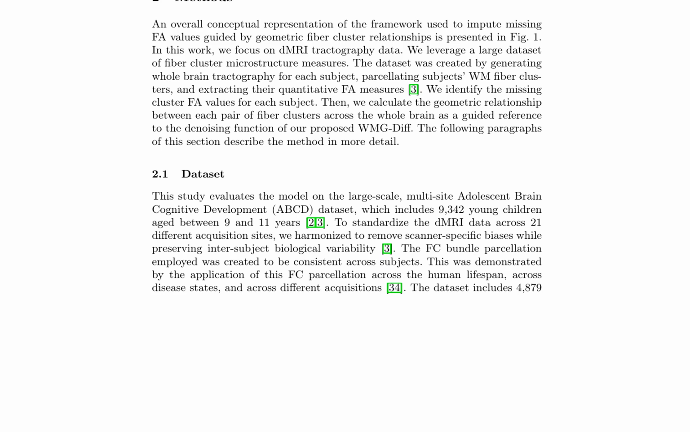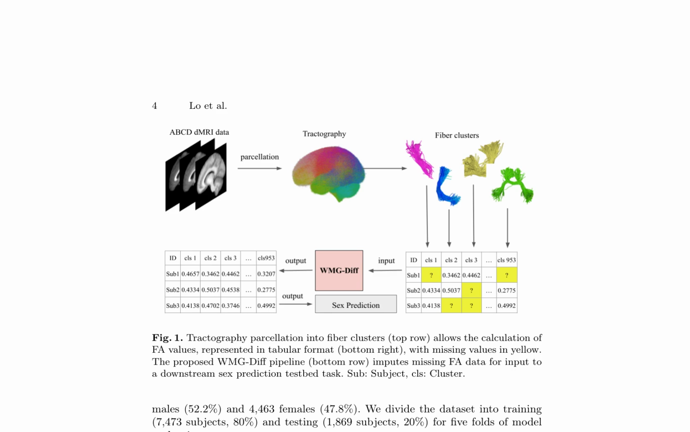and across different acquisitions. The paper introduces a novel pipeline, WMG-Diff, for processing diffusion magnetic resonance imaging, dMRI, data to predict biological sex. This approach utilizes white matter geometric distance and fiber clustering to enhance the accuracy of sex prediction models. A dataset of 9,342 subjects, comprising 4,879 males and 4,463 females, was used in this study, divided into training and testing sets for five-fold model evaluation.